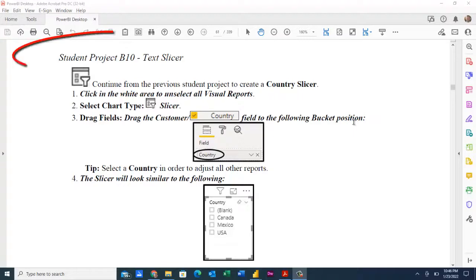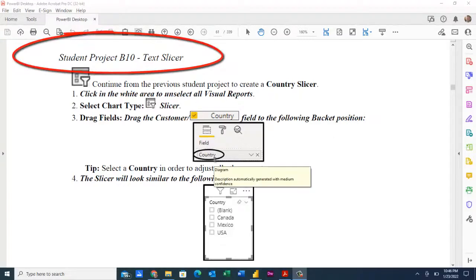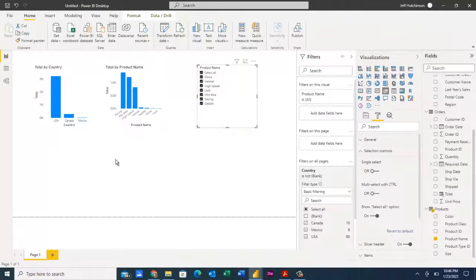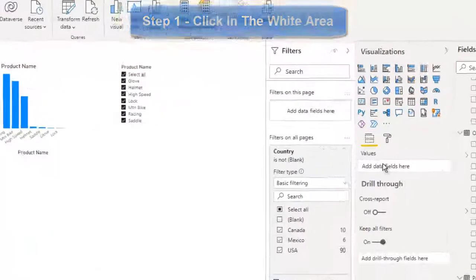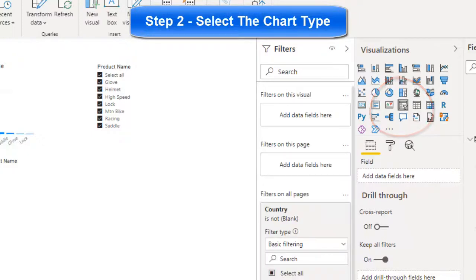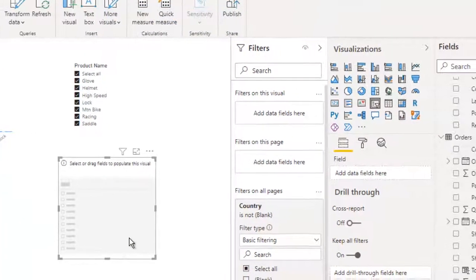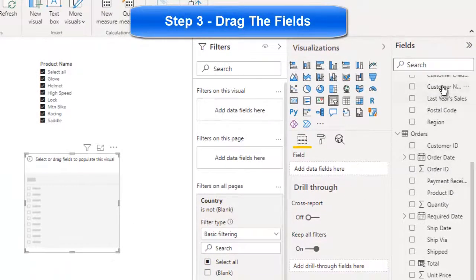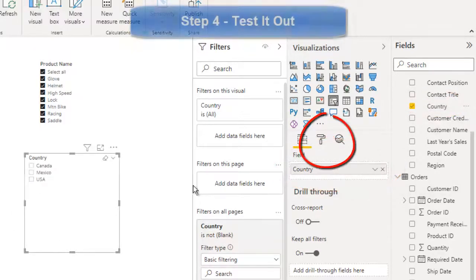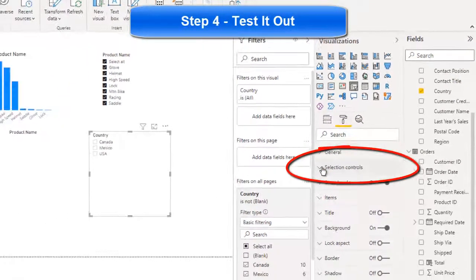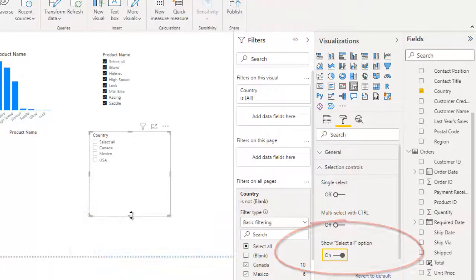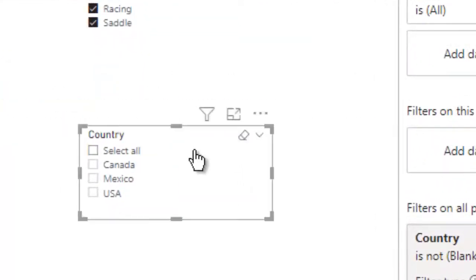So it looks like we're going to create another text slicer, but this is going to be based on country. Let's come over to Power BI. Click in your white area to make sure nothing's highlighted. Choose your slicer icon. And this time it looks like we're going to put the country field into the bucket, which does it this way. Now let's go through and change our slicer selection controls so that we can get it back to the way we like it, a little bit cleaner layout.